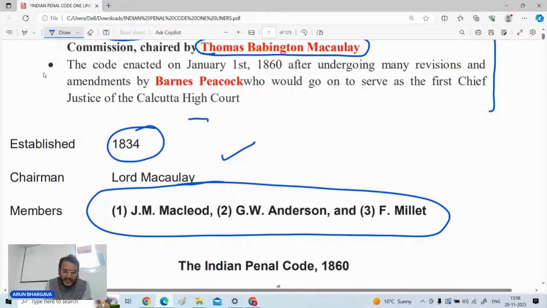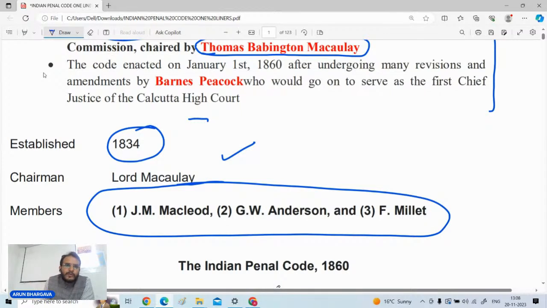It was J.M. MacLeod, J.W. Anderson, as well as F. Millett. So these 3 persons were the members along with Lord Macaulay. Lord Macaulay was the chairman of the first law commission, and thereby they drafted this particular Indian Penal Code.